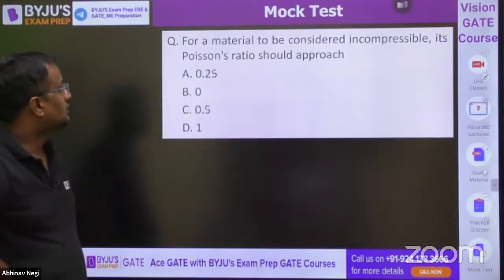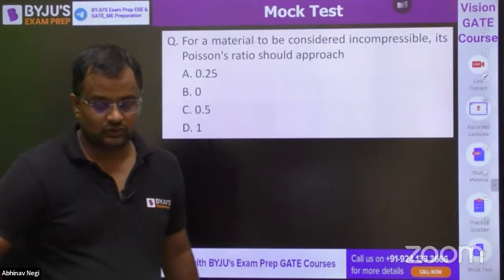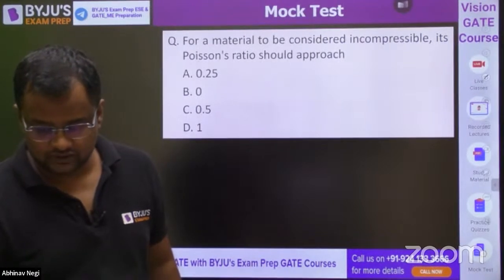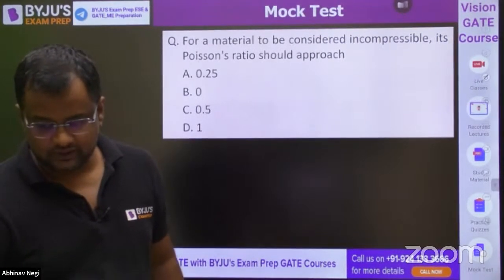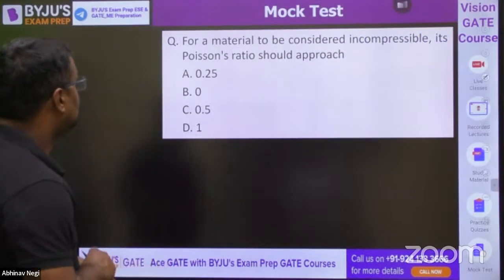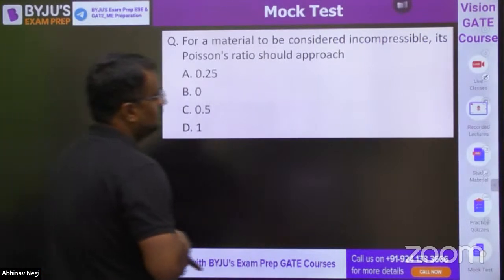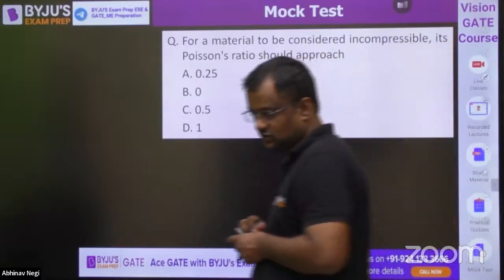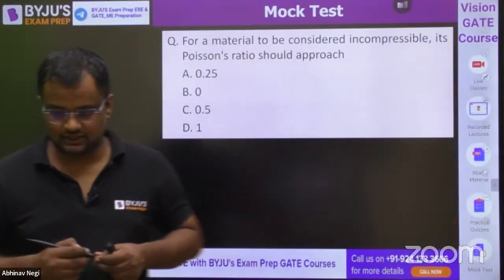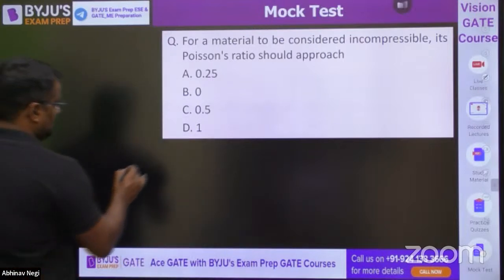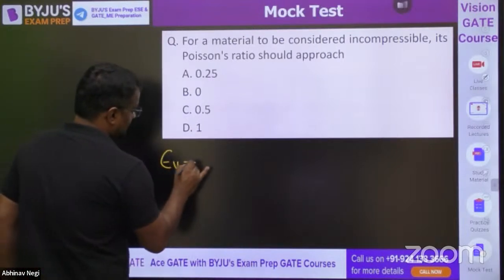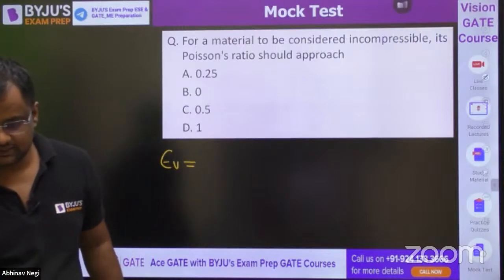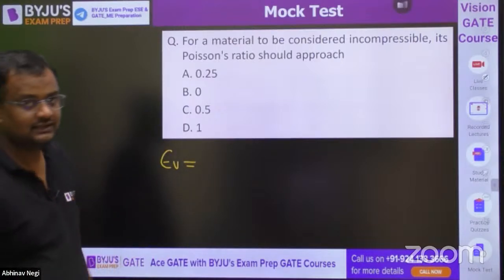Okay. For an incompressible body, what is the value of Poisson ratio? Why?